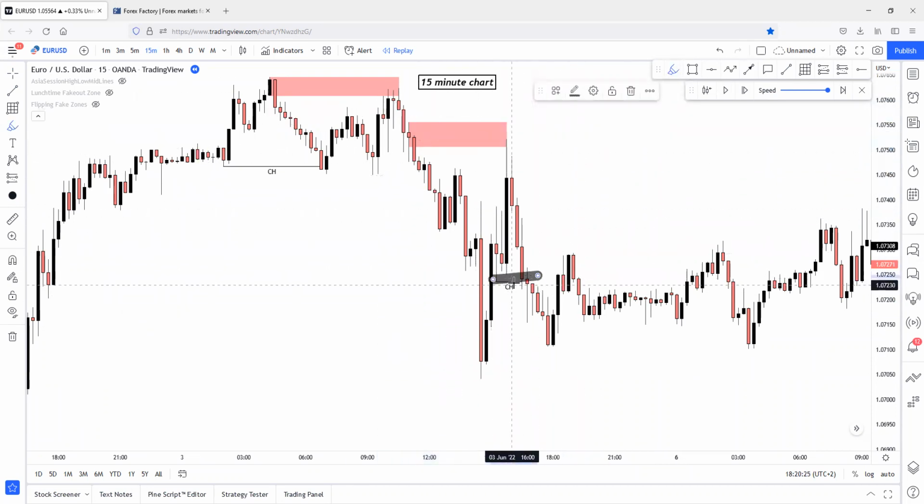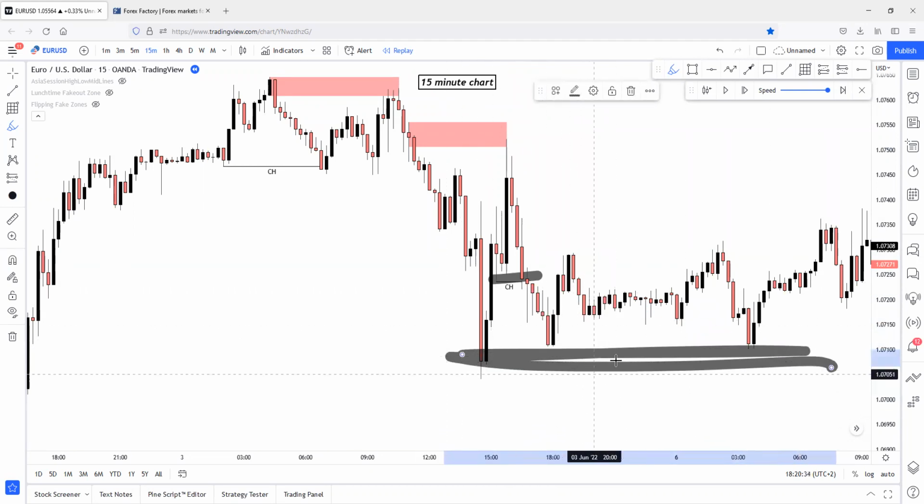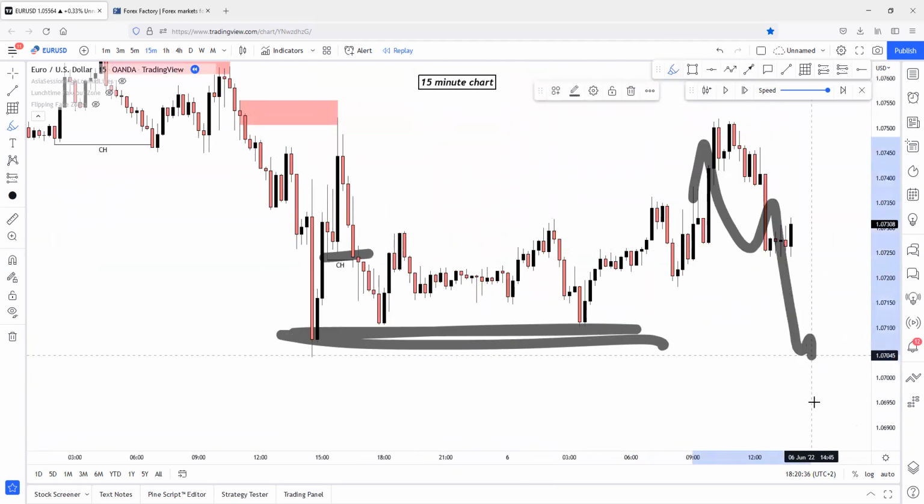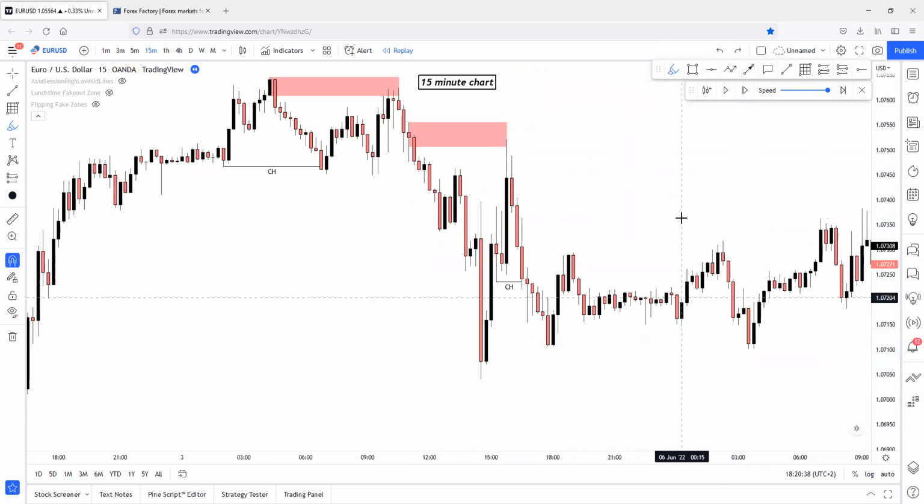This reaction and this change of character couldn't break below the last recent swing low point. This is the last recent swing low point. It has just reacted on the swing low point, meaning it's collecting liquidity. It's collecting liquidity right here. It's building up liquidity for the upcoming shorts, right? This is how the liquidity and structure works.